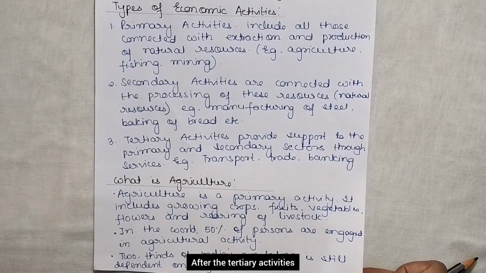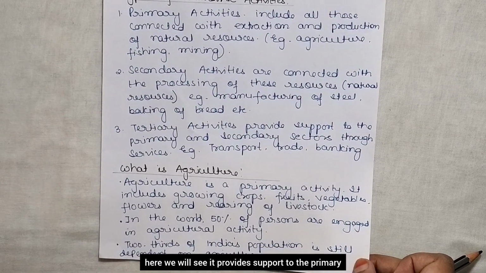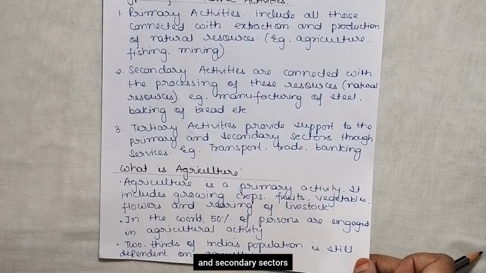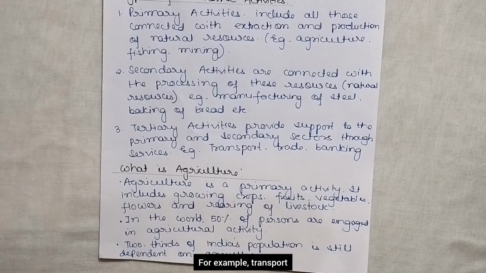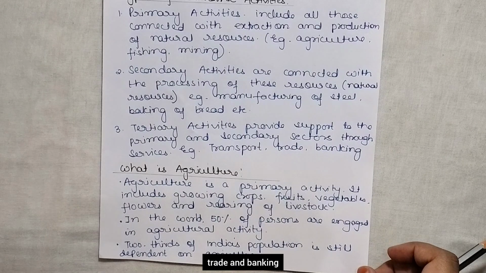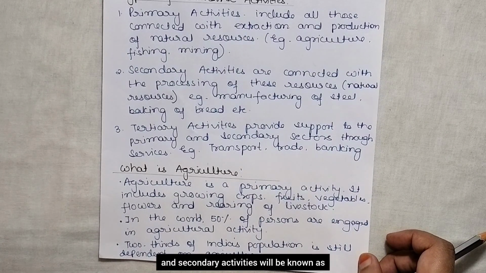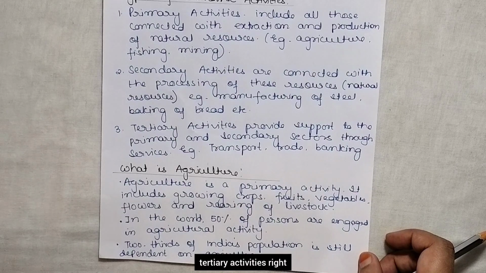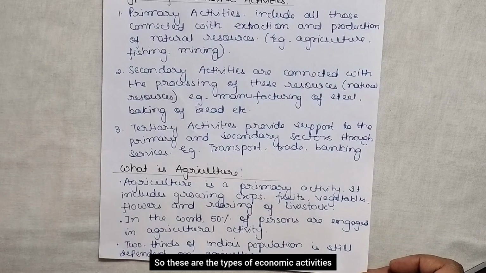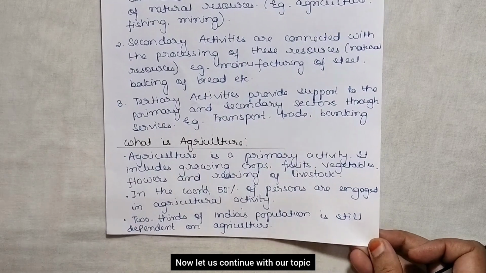After that, tertiary activities. Here we will see it provides support to the primary and secondary sectors. For example, transport, trade and banking. So those activities that support primary and secondary activities are known as tertiary activities, right? So these are the types of economic activities. Now let us continue with our topic, that is agriculture.